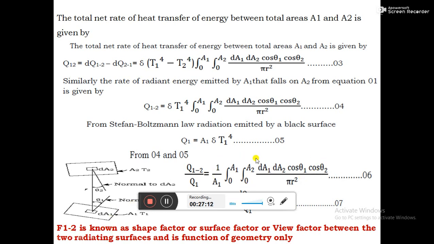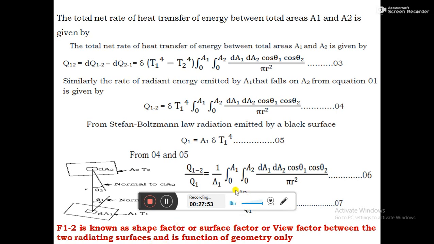On the right side we can replace this term by F12, where F12 is known as the shape factor, the ratio of the amount of radiation which falls on the other body to the amount of radiation emitted by the body. This ratio is also called surface factor or view factor between the two radiating bodies, and is a function of geometry only.